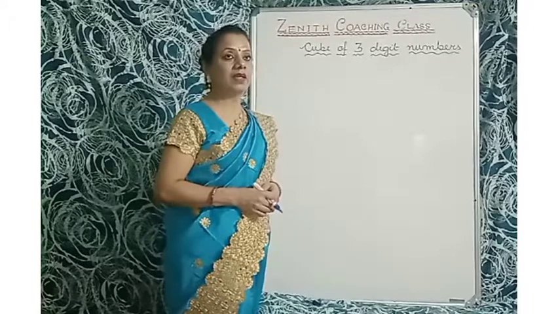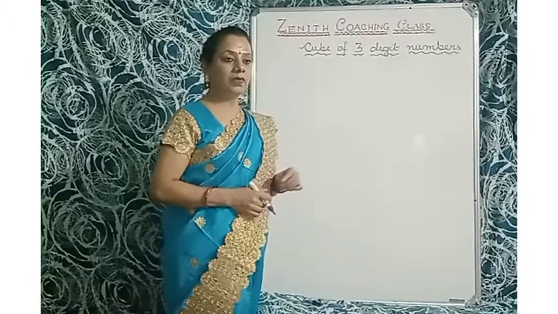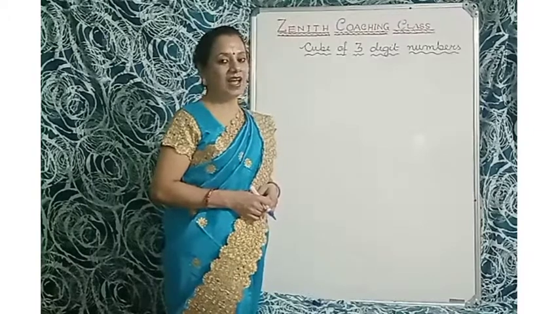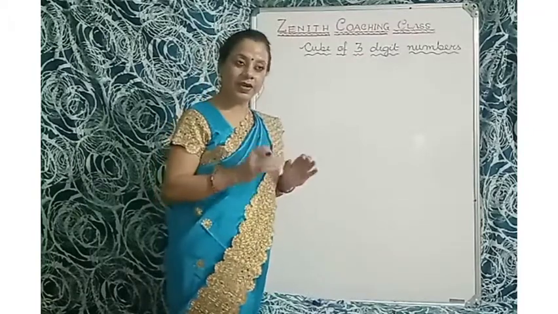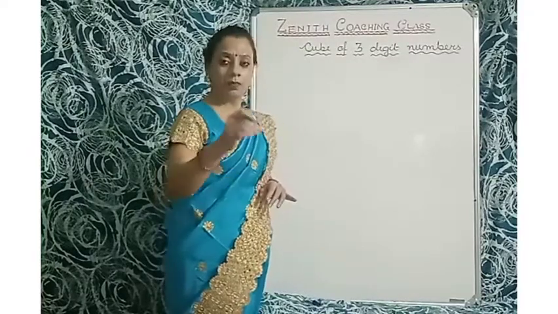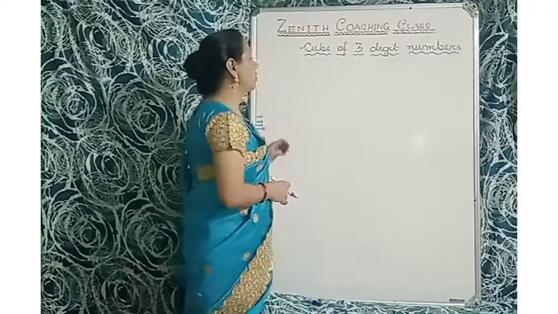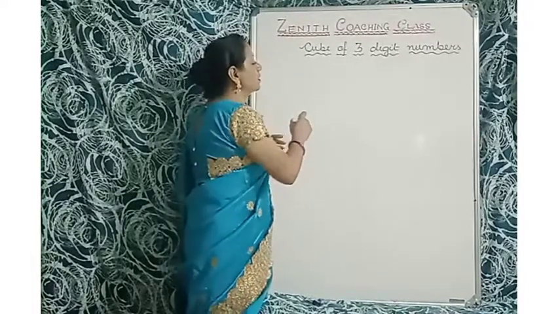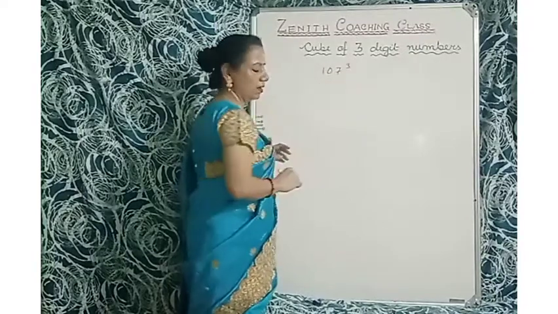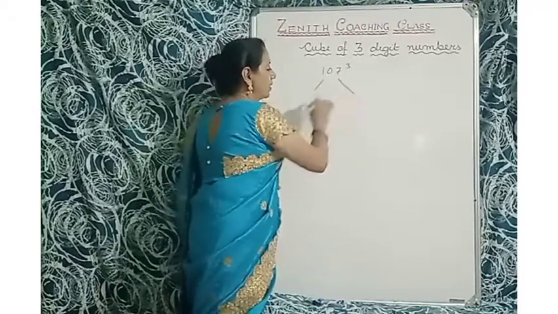Okay, in my last class, when I was teaching you the cube of 2-digit numbers, I was to give you some homework, but I forgot at the end of the class. So sorry. Today I'll give you some homework. You will just practice at home and please avoid the calculator, and mobile also. So I'll teach you the cube of 3-digit numbers. Okay, so let's think, the first number is 107 cube. Very easy.